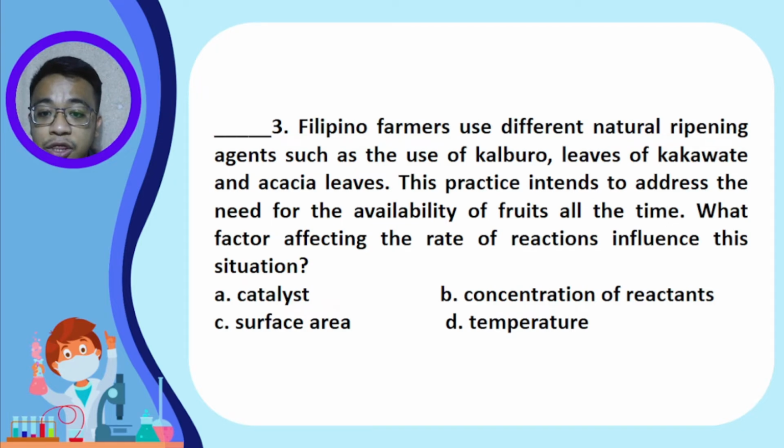Is it letter A, the presence of a catalyst? Letter B, concentration of reactants? Letter C, surface area? Or letter D, temperature? So what is the answer? Very good. For this question, the answer is letter A, the presence of a catalyst. Farmers use the kalburo in speeding up the ripening process of fruits. The kalburo is an example of a catalyst.